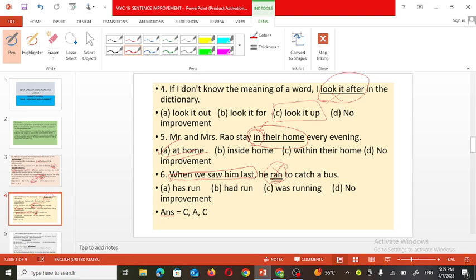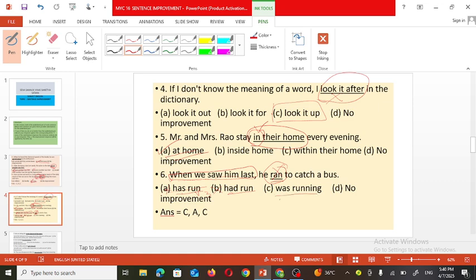Has run: run is a V3 form. Has run means we can use this in the present perfect tense. Had run we can use in the past perfect tense. So these two options we cannot consider.